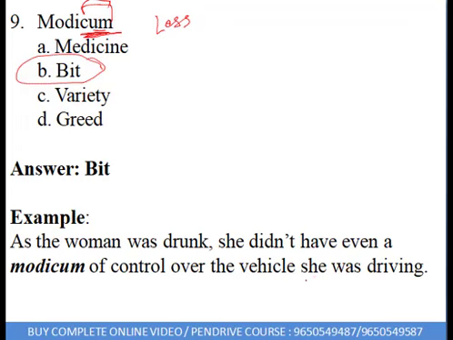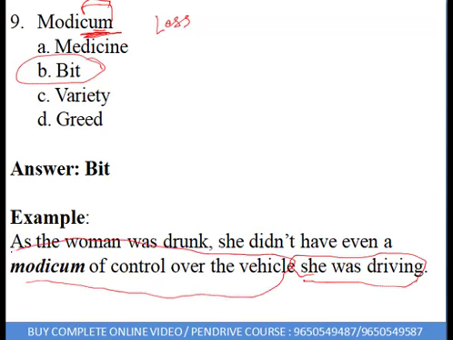Please understand, when we drive, we are advised generally that we should not drive our vehicles if we are drunk. We should not do that. That is why that woman did not have a modicum of control over the vehicle. So read it like that. You need to write it down like this: modicum of control over the vehicle.